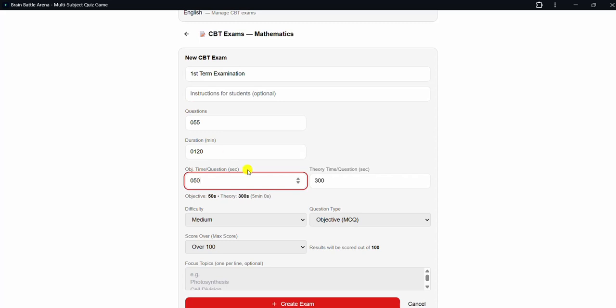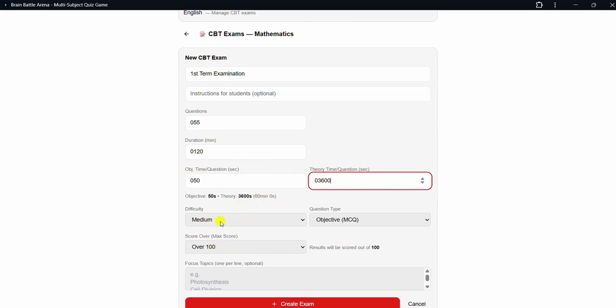And then we're going to have how many theory questions? Okay, this is theory time for the whole exam. So theory time can just take 1 hour. And remember that theory time questions are in seconds. You see that? So since they are in seconds, 1 hour should be 60 times 60, which is 3,600 seconds to write the theory, which is 1 hour.